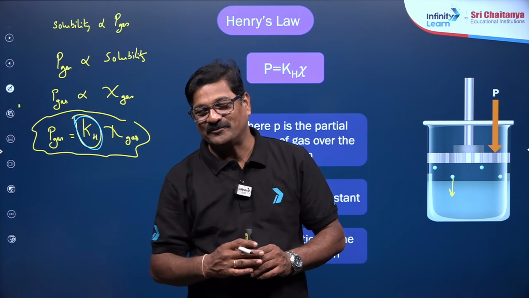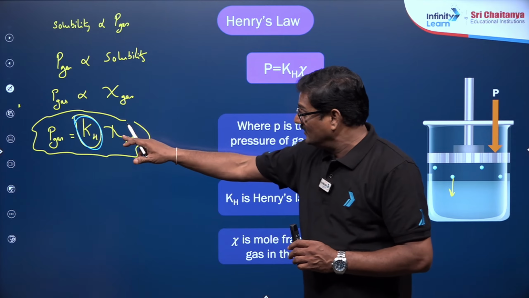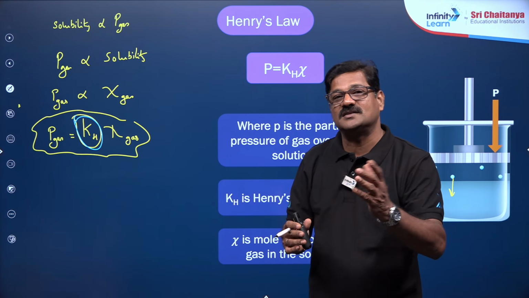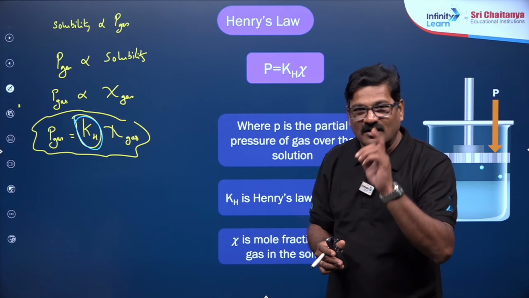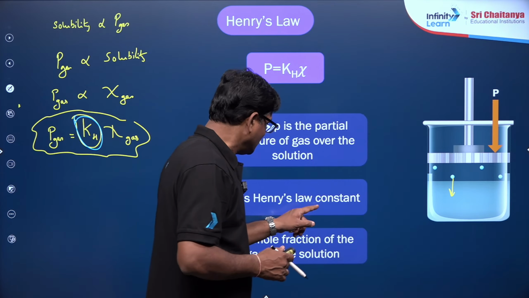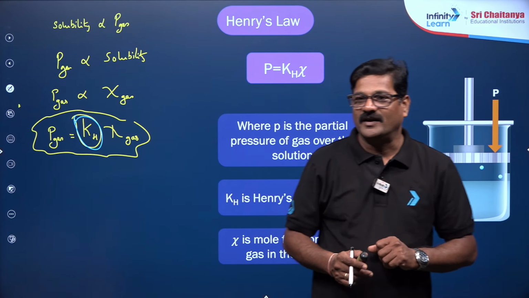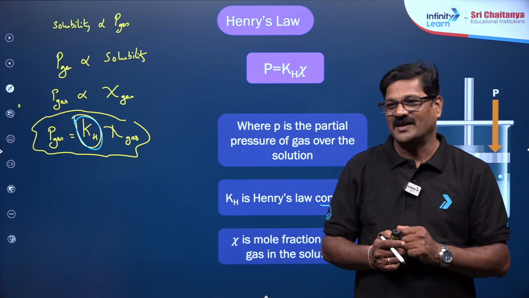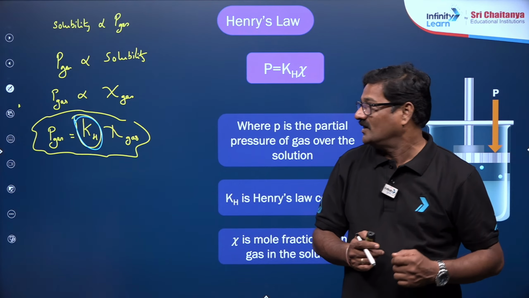Please like the session. And you know, for a given gas, the KH value changes with temperature. Then on what basis do you say it is a constant? Everybody says it is Henry's law constant, and we also say it is Henry's law constant, but actually it is a variable. That is what I strongly feel, right?